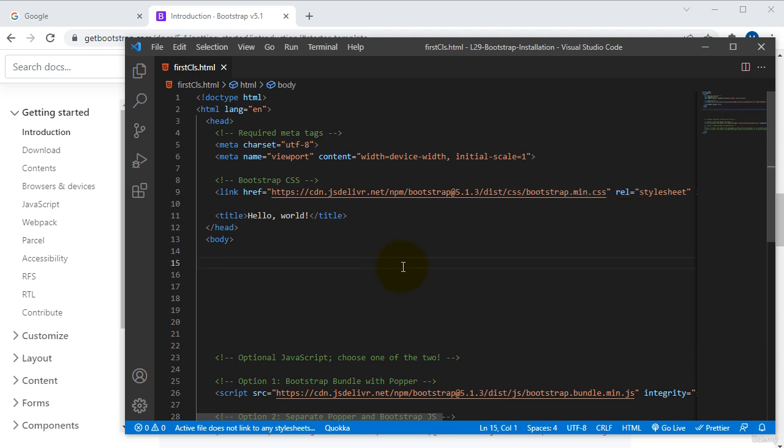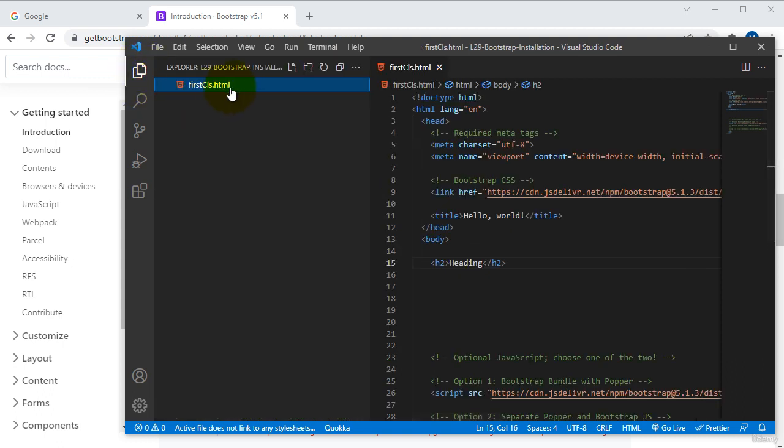Now I want to check how this Bootstrap CDN works. For that I will test one class attribute. I will take one h2 and define a heading here. Save this. I want to see the preview, so I will open it with live server. Here you can see it looks like this. This is a heading. Remember, this is purely Verdana font. Okay, it looks like this.